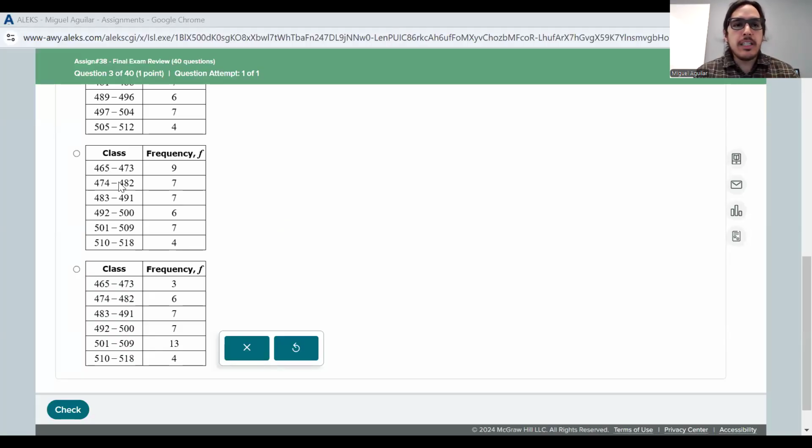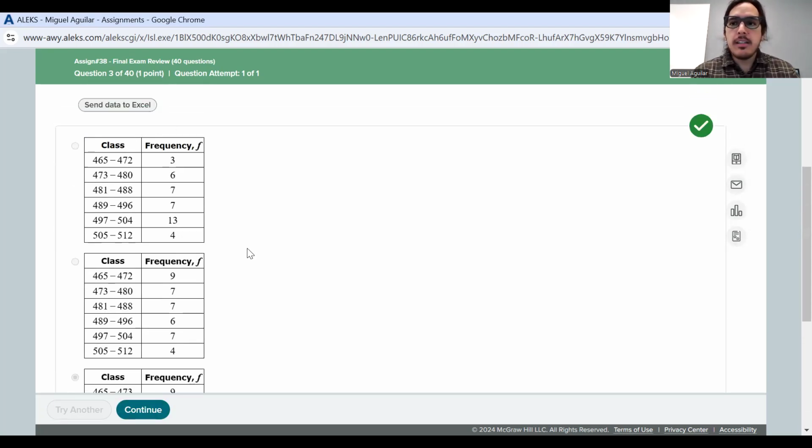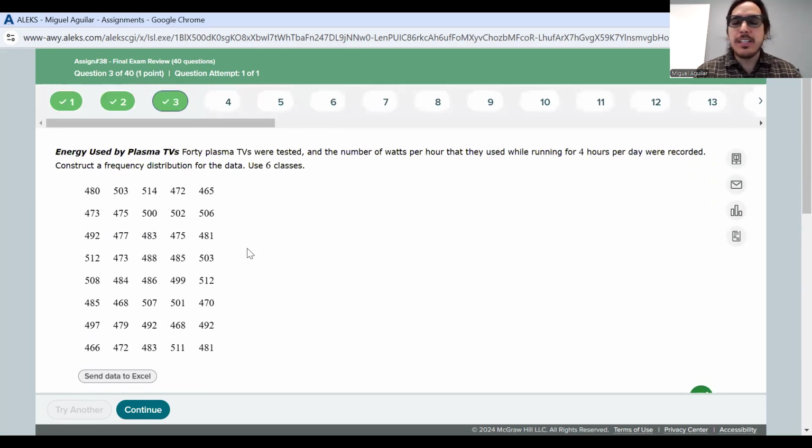Okay. So if I look at these two frequency distributions that were given, and those were the only two options left, they have the correct class boundaries. And now if we look at the frequency data here, we have 9, 7, 7, 6, 7, 4, which is what we counted. So this third option, we're going to go ahead and check that, and we should be okay. And we can see we have that green check mark, so everything is working out. Takes a little bit of time, but with the calculator, it's so much faster, okay? So maybe try another one of those on your own and see if you can get the same results, okay?